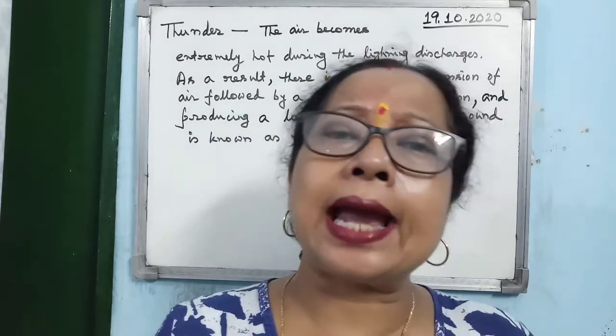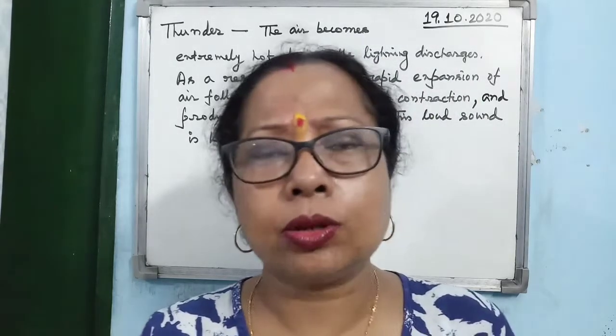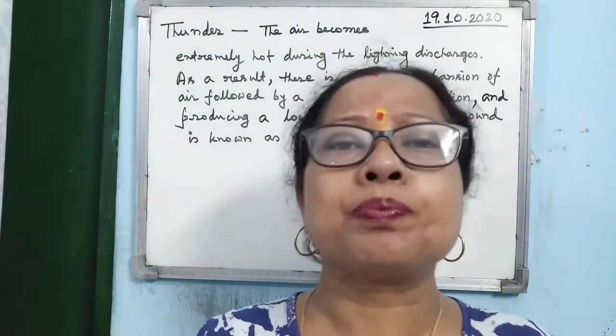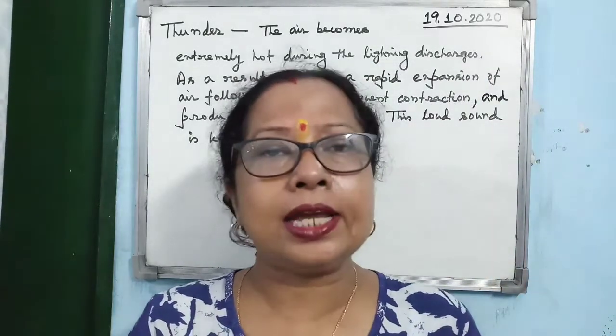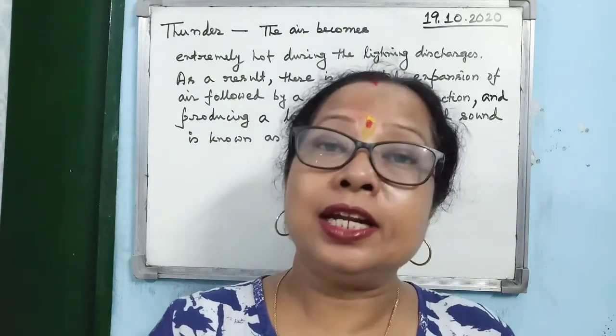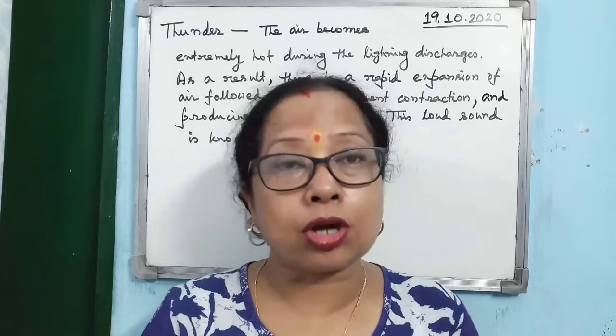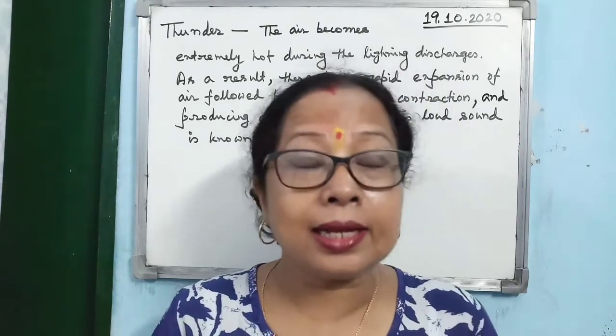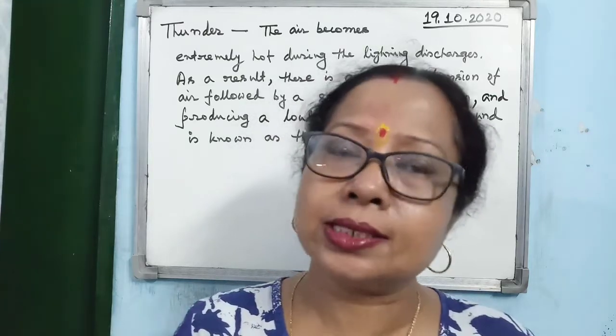Then we know that lightning is very dangerous. Why is lightning very dangerous? Lightning is nothing but an electric spark, and you know that if any human being or any living being gets an electric shock, then depending on the intensity of the shock, it becomes dangerous. If the intensity is very high, then it may cause even death also, isn't it?